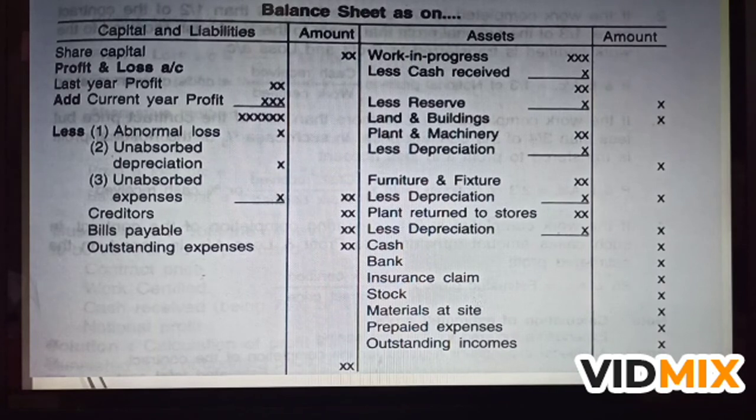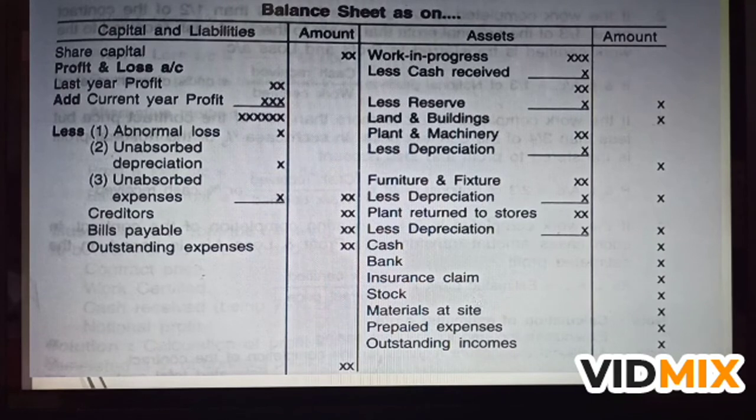Then land and building, that is a fixed asset. Plant and machinery we have to take here. From that, if there is any depreciation, that is to be deducted, and the remaining amount is to be shown in the outer column. In the same way, furniture and fixtures, and if there is depreciation, that is to be deducted. Plant returned to stores, if there is any depreciation, that is to be deducted.